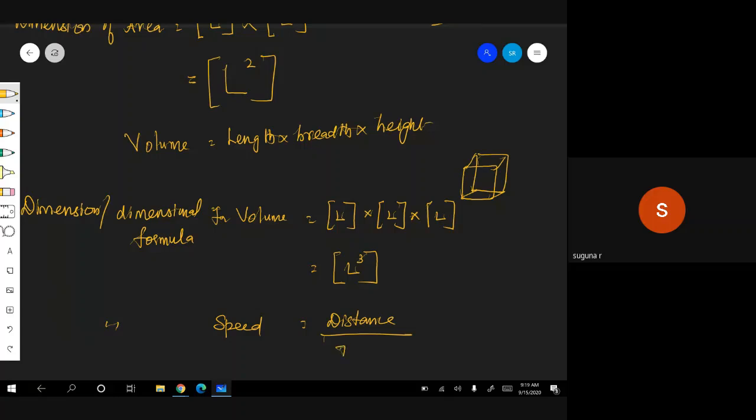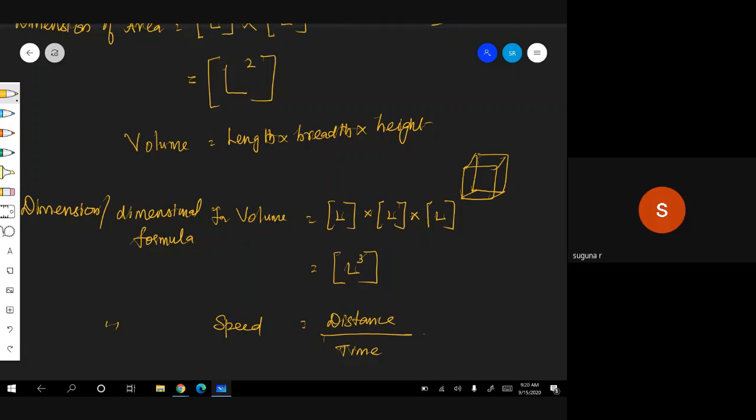Speed is distance by time taken and velocity is displacement by time taken. Speed being a scalar quantity has only magnitude, but velocity is a vector quantity which has both magnitude as well as direction.